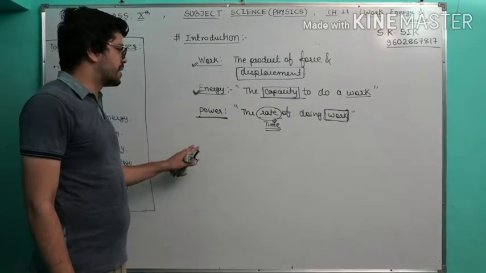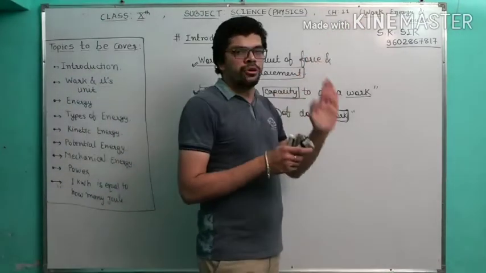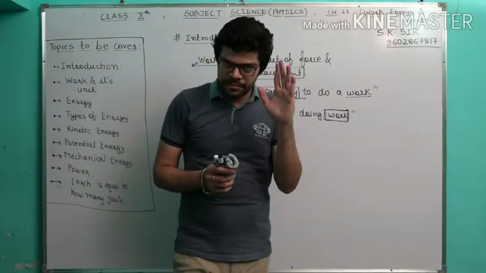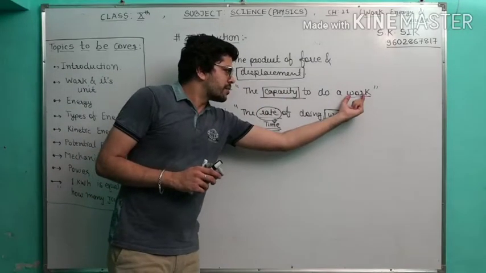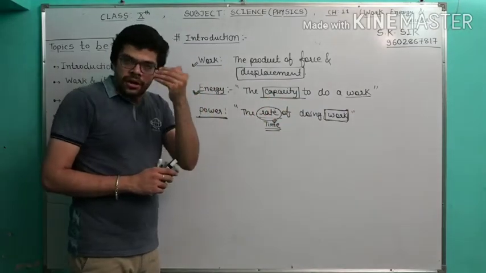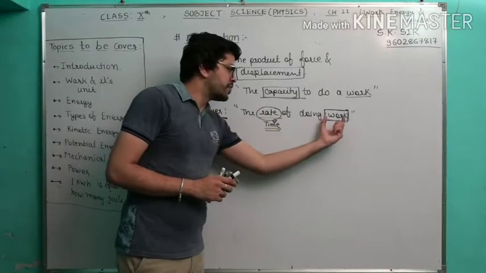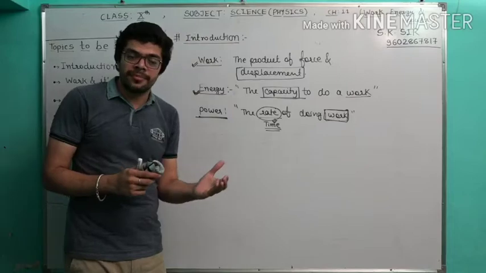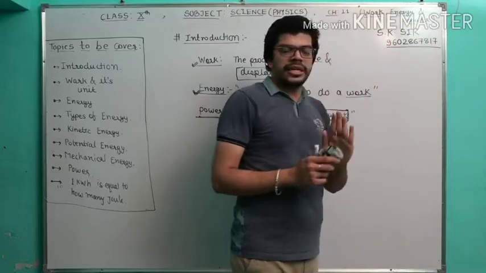I hope you understood this basic introduction of the chapter. What do you mean by work? To push or pull with displacement, but not at an angle of 90 degrees, is called work. Second, energy: we are measuring the work including capacity, and it is called energy. And what do you mean by power? Here we talk about rate, that means we are measuring the work with respect to time. It is called power. So the introduction of work, energy, power is completed.